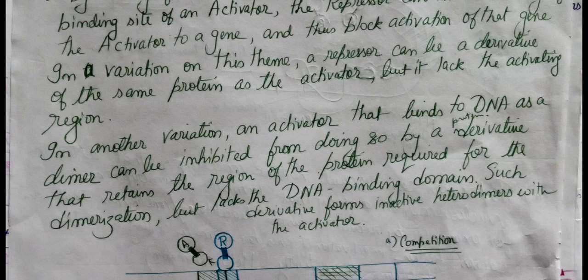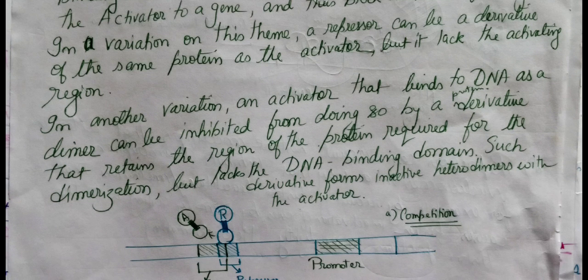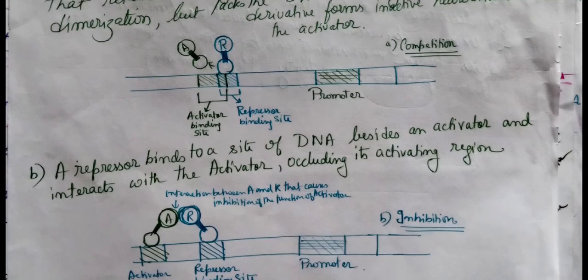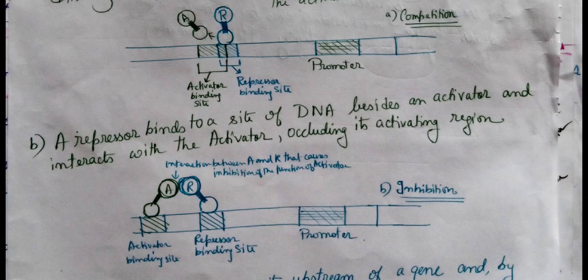An activator that binds to the DNA as a dimer can be inhibited from doing so by a protein derivative that acts as a repressor. It retains the region required for dimerization, but lacks the DNA binding domain. So here the repressor binds with the activator, and as they derive from the same protein, but the repressor lacks the DNA binding domain, such derivatives form inactive heterodimers with the activator. Okay, so these two mechanisms have now been demonstrated.